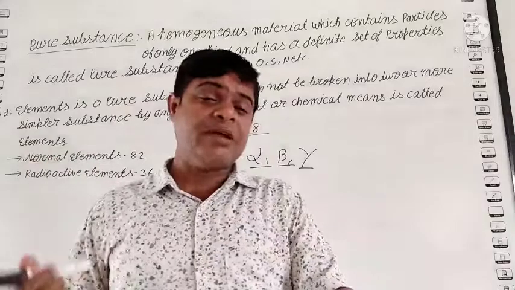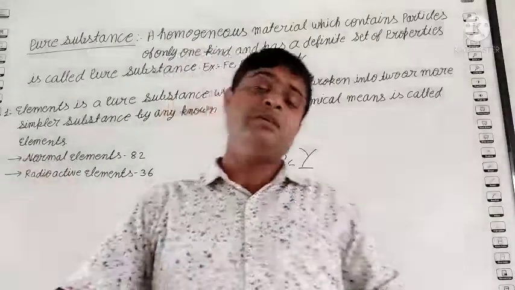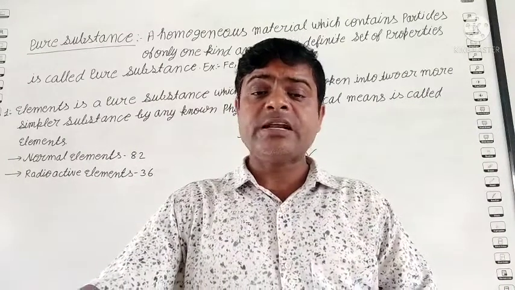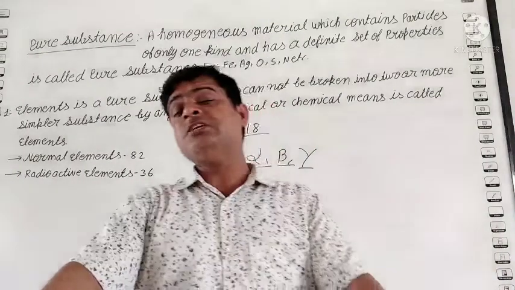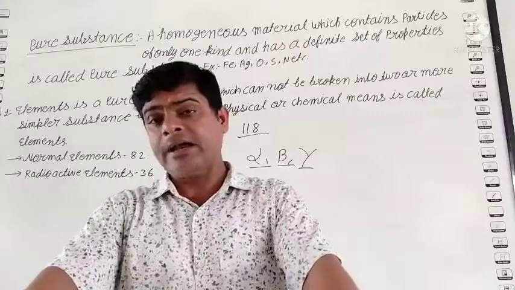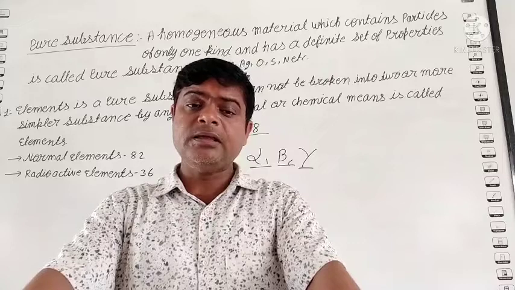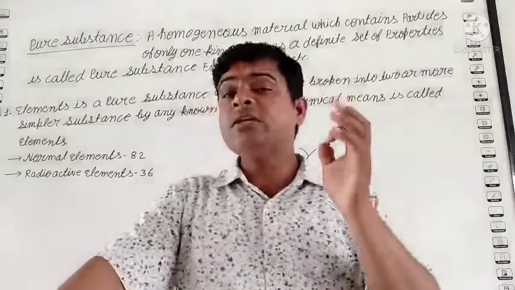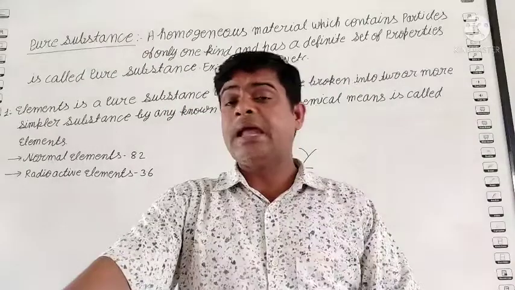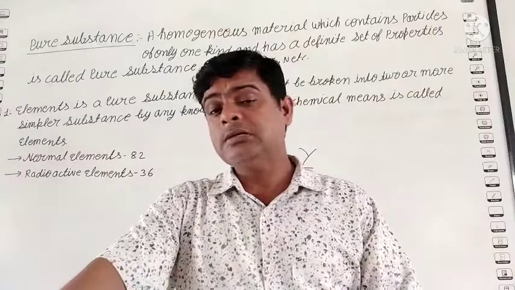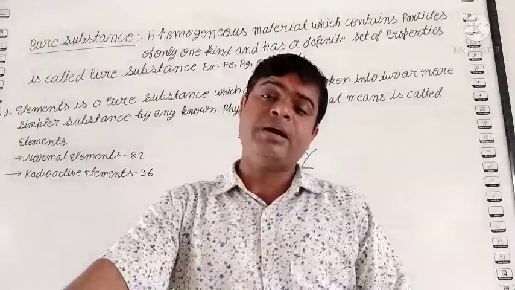After discussing the elements, what are the characteristics of elements? It is very important. First, an element is a pure substance, meaning it is made of only one kind of atom. Second, except during a nuclear reaction, an element cannot be broken into two or more smaller parts.